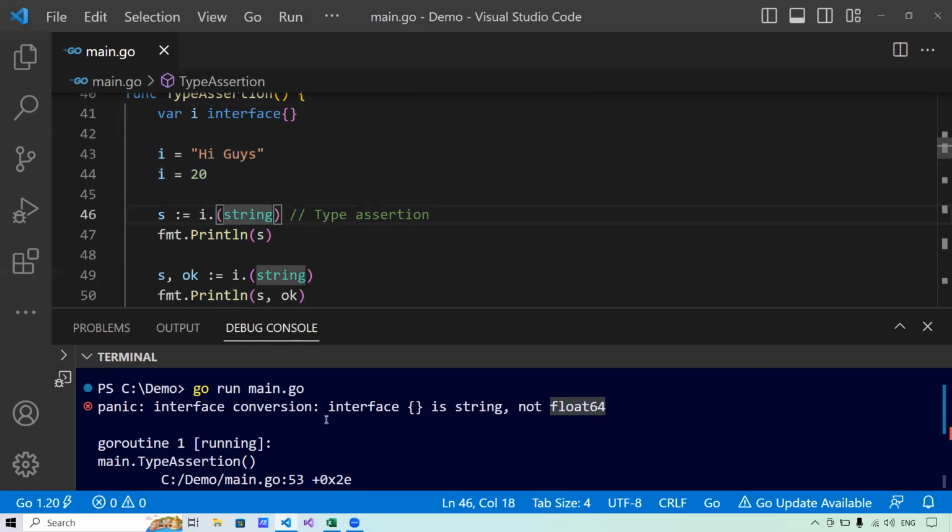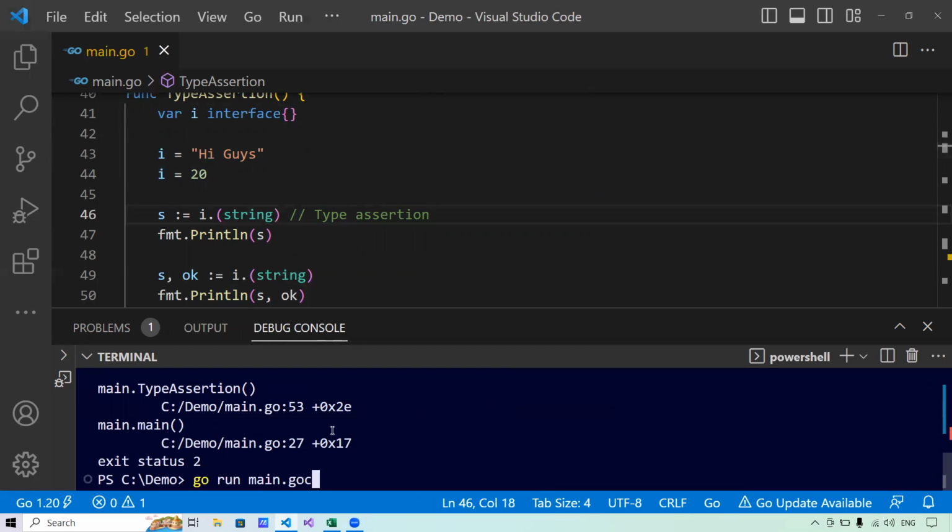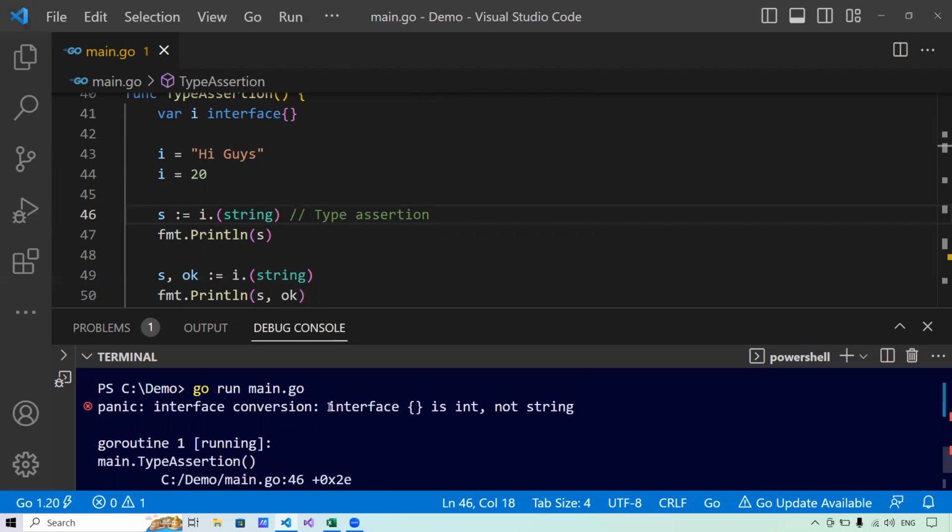Now let me show you what exactly I mean. If I run the program, you see my program has panicked. Why has it panicked? It says interface is an int, not string. Why is it an int? Because the later value that I passed to the interface is an integer, and I'm trying to pull out a string value out of it, right? So when an interface is storing multiple values, sometimes this may create ambiguity on what data the interface is holding. To remove this ambiguity, we use type assertions. That is the use of type assertion.